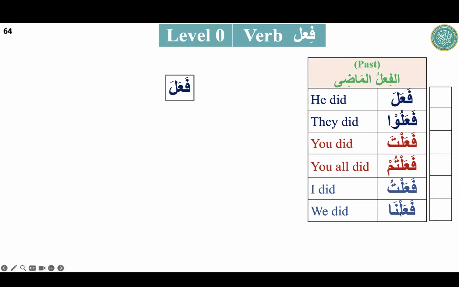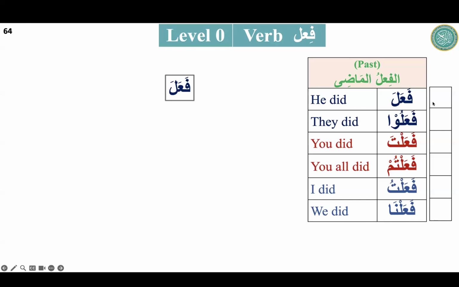But here it is not an attached pronoun. Fa'alna. They are just the ending sound. It is part of the verb. But these ending words will tell me the doer. Like it started with fa'ala. This is the main important practice and it will continue for the next couple of months, inshallah.